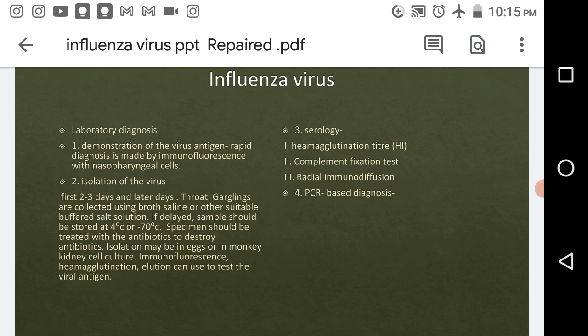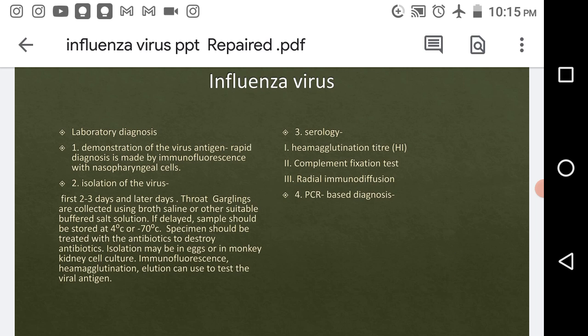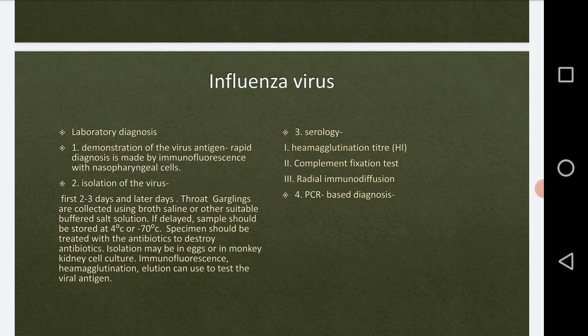The hemagglutination titer is the highest viral dilution required for causing agglutination. The HI titer is the highest dilution of the serum that inhibits the hemagglutination.